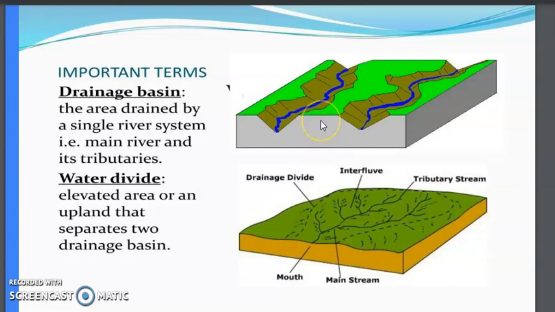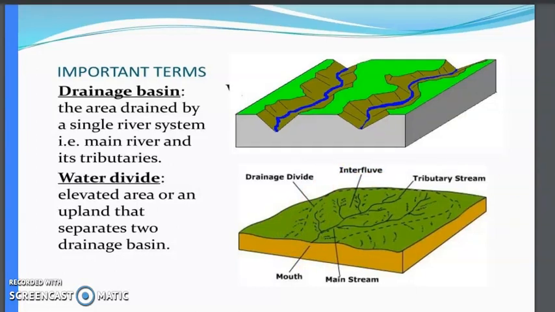So water divide means any uplifted area or any upland or any elevated area which separates two rivers or two drainage basins. It's called water divide. You need to practice the water divide diagram. Even if a drainage basin question comes, you can draw the diagram this way also. I hope this much is clear.